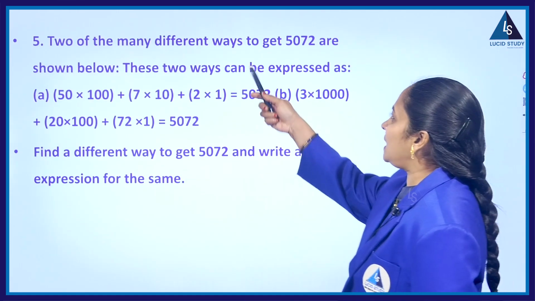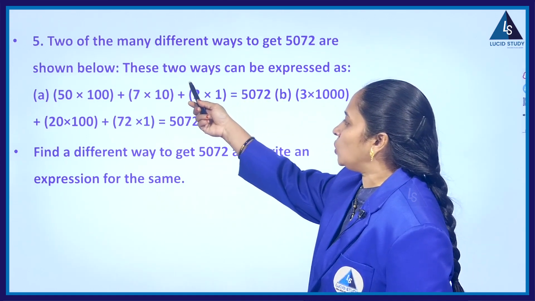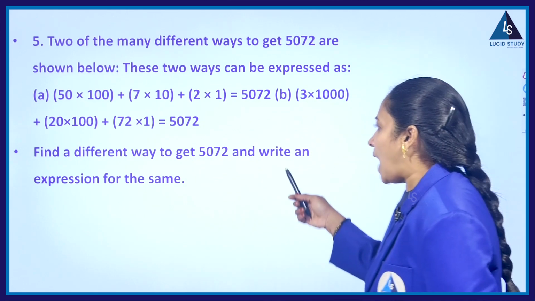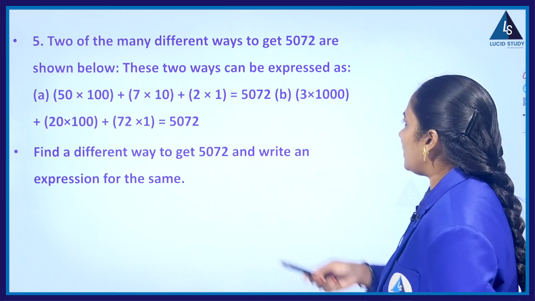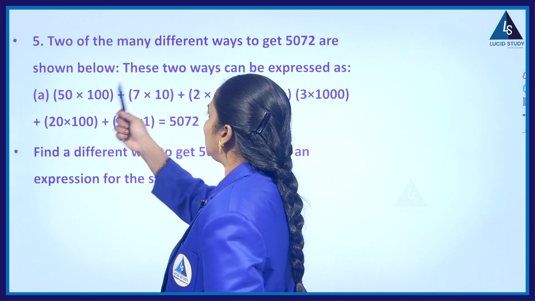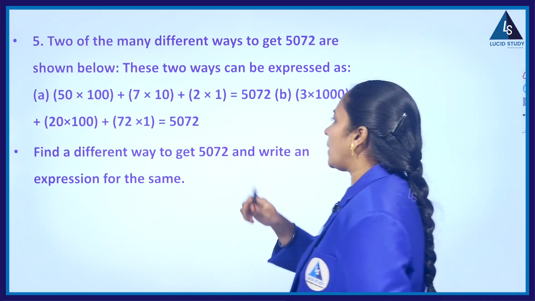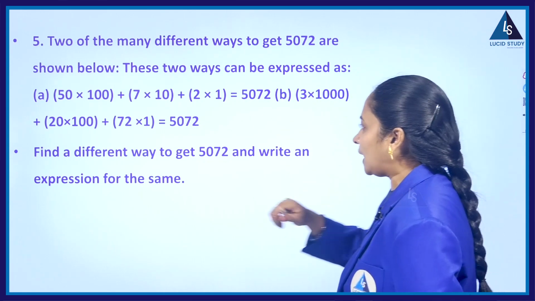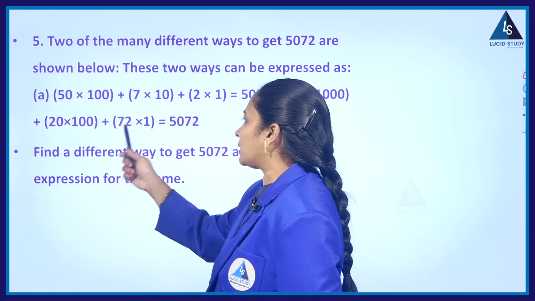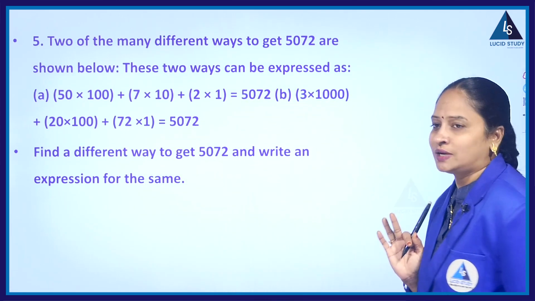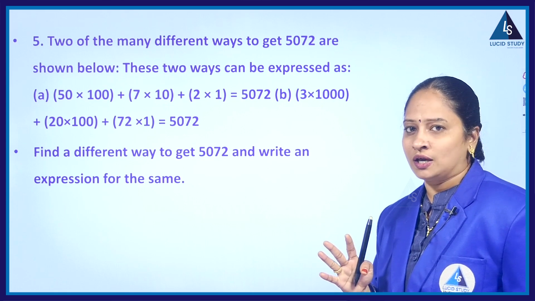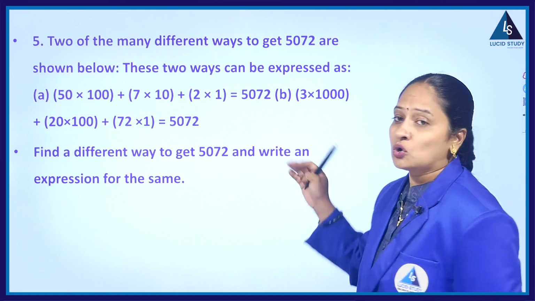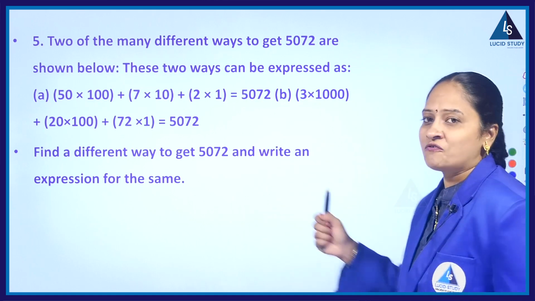Now, two of the many different ways to get 5072 are shown below. Now find a different way to get 5072 and write an expression for the same. In the first expression here, they already used 50 into 100, 7 into 10, 2 into 1, which gives you 5072. And alternatively, they pressed the 1000 button 3 times, the 100 button 20 times, the 1 button 72 times, and they are getting 5072. So, two possible ways are already given. Observing this, they are asking us to write a different way to get the same number and also write an expression for that operation of buttons.